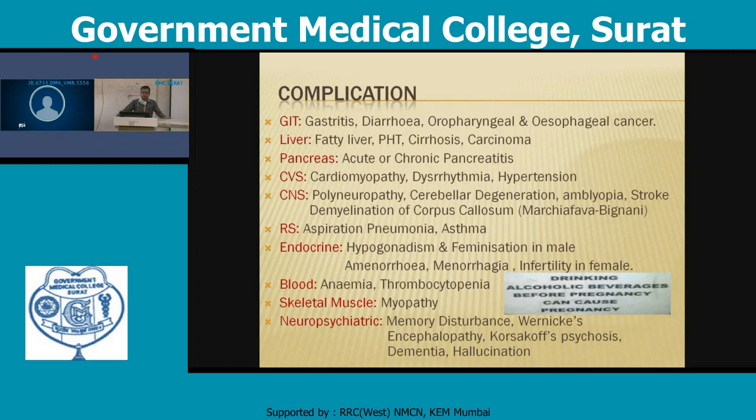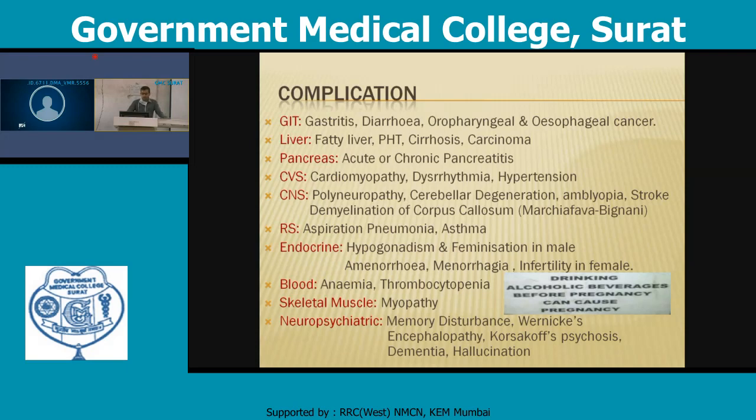Respiratory symptoms: there will be aspiration pneumonia and asthma. In the case of endocrine effects, there will be hypogonadism and feminization in males, and amenorrhea, menorrhagia, and infertility in females. Blood: when a person uses alcohol for long and does not take proper nutrition, the person has anemia and thrombocytopenia, which will be the blood effect. Skeletal muscle will show myopathy.